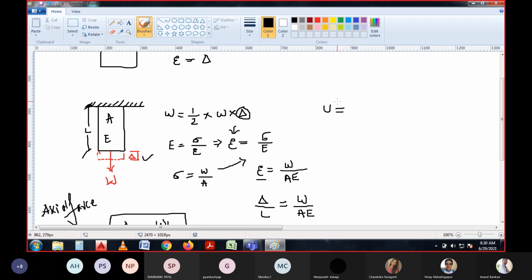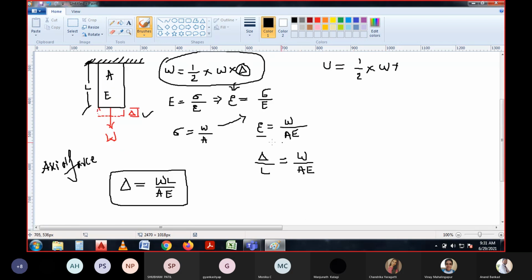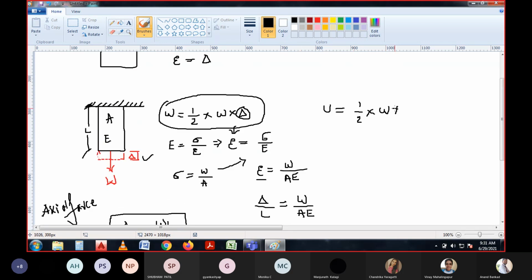So in this case, W, I can rewrite the equation again by referring to the basics, which is half of the total load into the deformation. We can refer to that as the total work done by the axial force, half of the load into deflection. The deflection we have referred to as WL by AE.